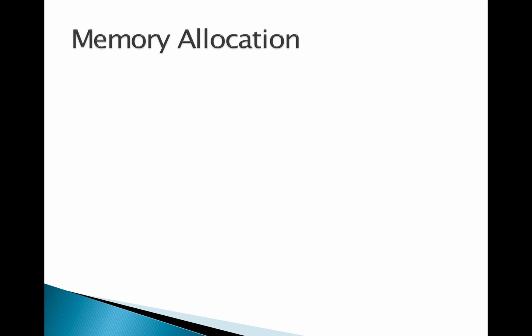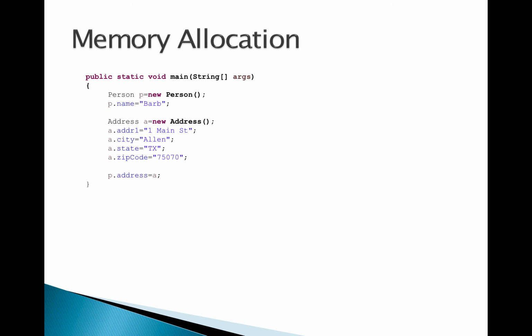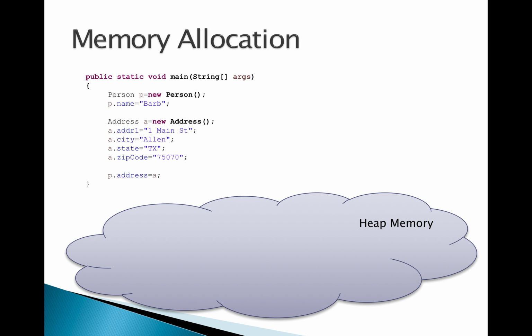Let's see this in terms of memory allocation, to better understand how it works. This is our program from the last slide, and let's see how the heap memory is going to be allocated for this. The first thing is Person P is equal to new Person.